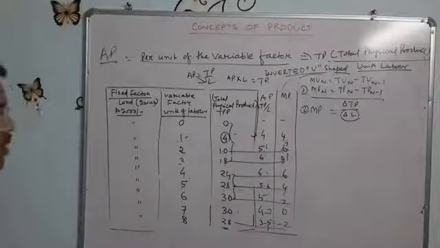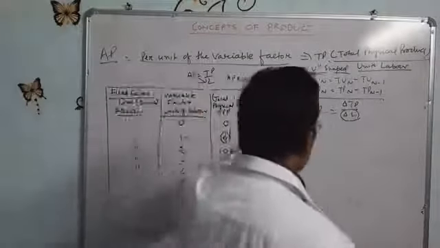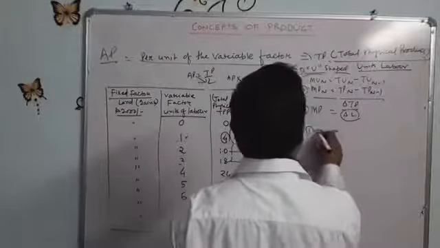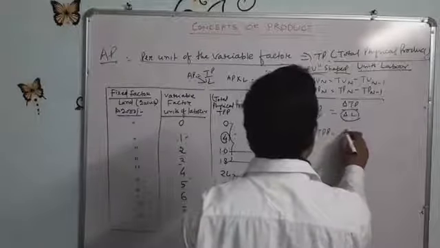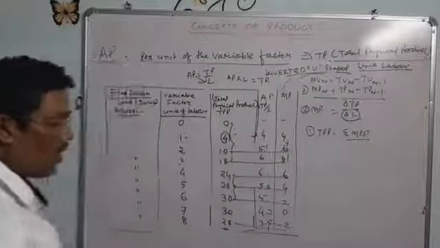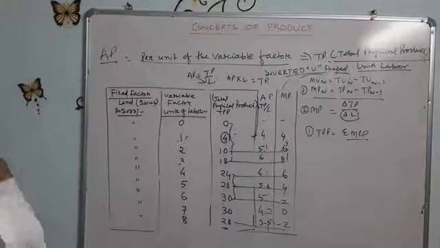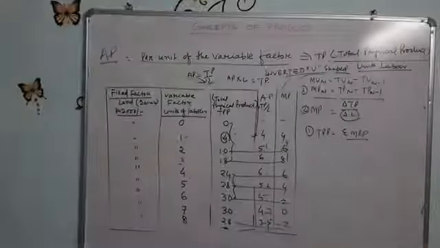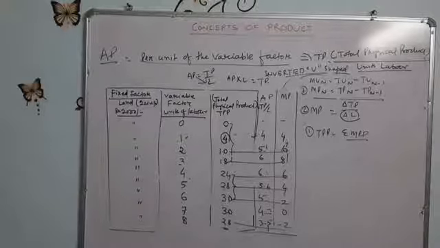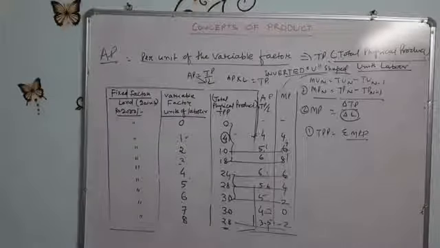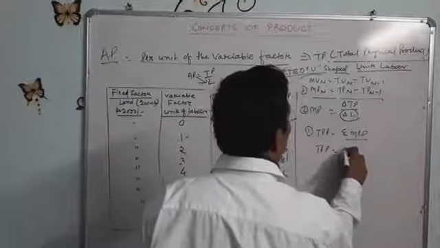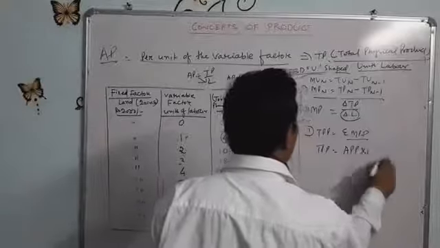So here is the formula which is implemented. MP of n equals total product of n minus total product of n minus 1. Or the formula I mentioned, that total physical product equals summation of marginal physical product. Now you have proved why that formula was written at that time. And the second formula is that total physical product equals average physical product into L.